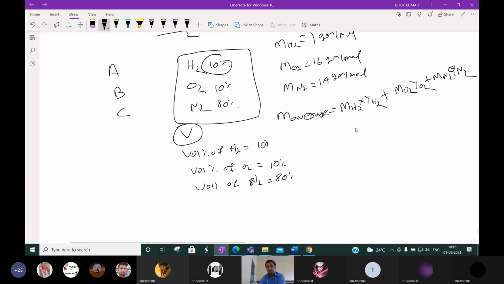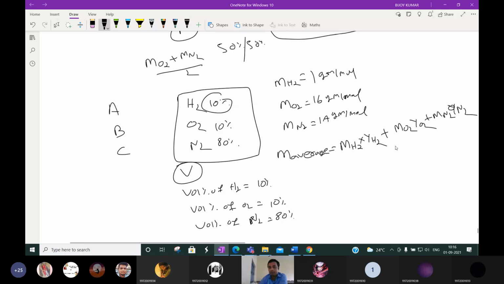You know how to calculate this mole fraction. Here the volume fraction of each component is given. For ideal gases, volume percentage is equal to mole percentage is equal to pressure percentage. Or we can write volume fraction is equal to mole fraction is equal to pressure fraction.